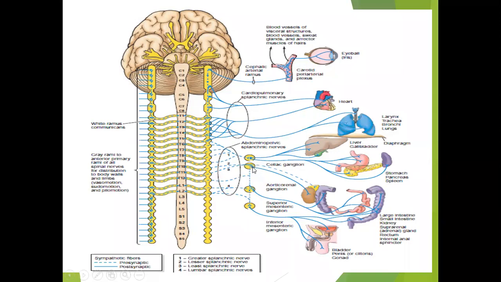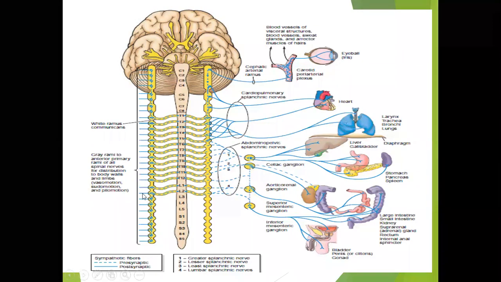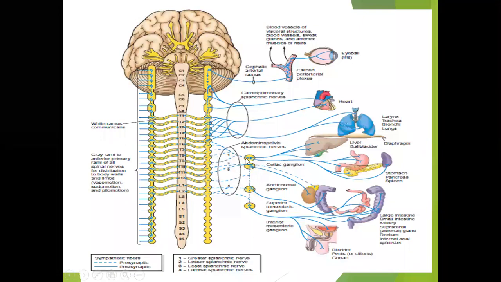Then those nerves which are coming out from this ganglion are called the postganglionic nerves. They relay here, as you can see, and the postganglionic nerves come out here. So here also the preganglionic nerves and the postganglionic nerves are coming. Some might go outside this chain and form a separate ganglion. Whatever is before the ganglion is called the preganglionic nerves, and what is after the ganglion is called the postganglionic nerves.